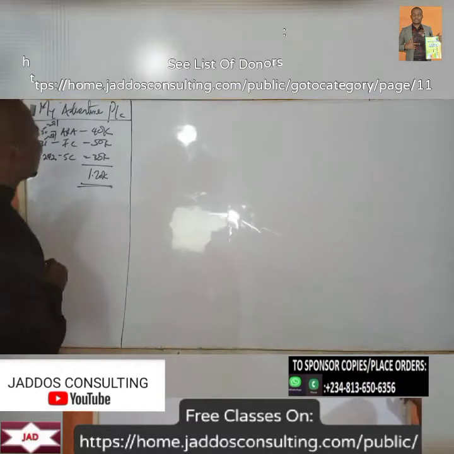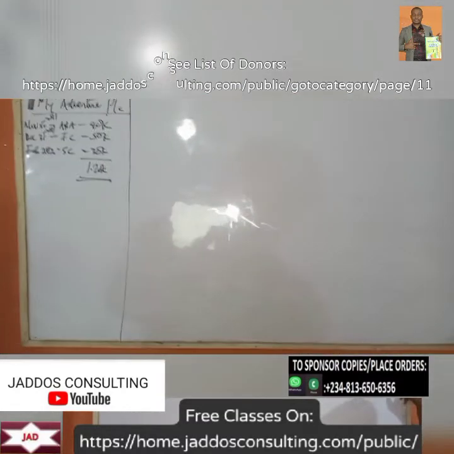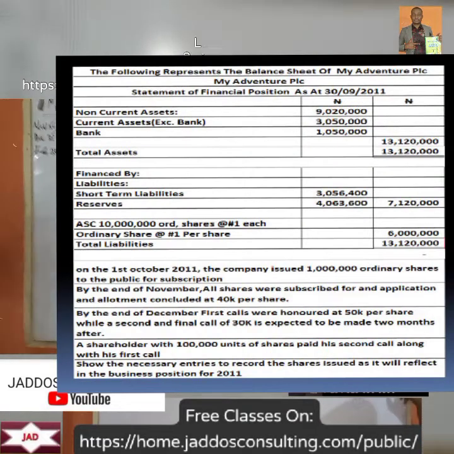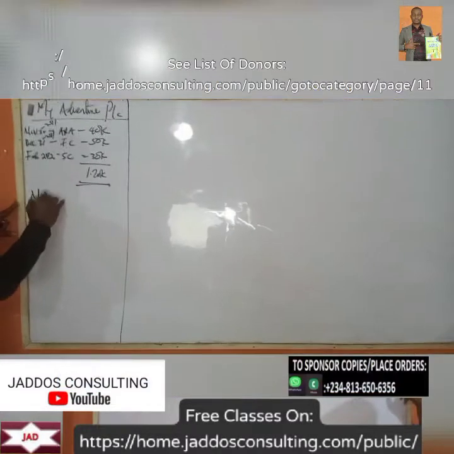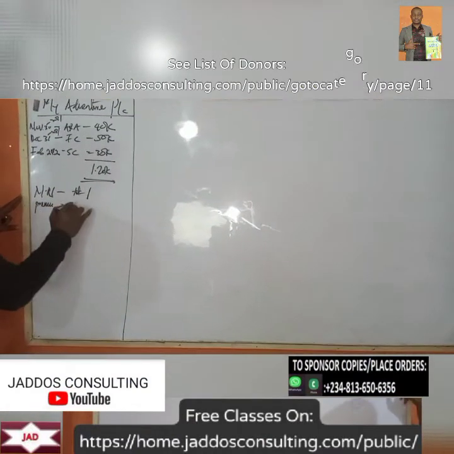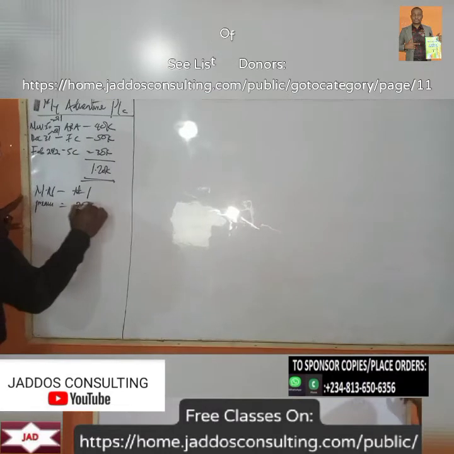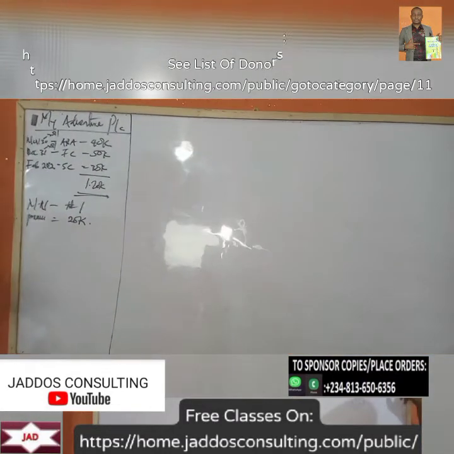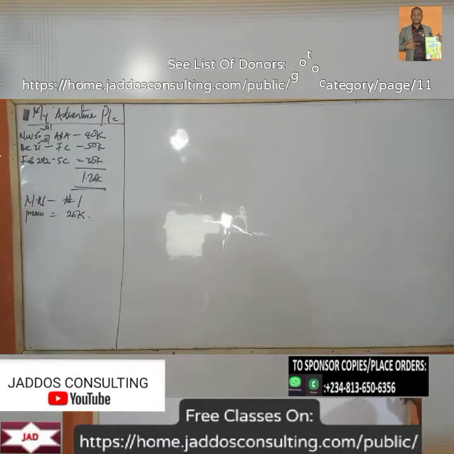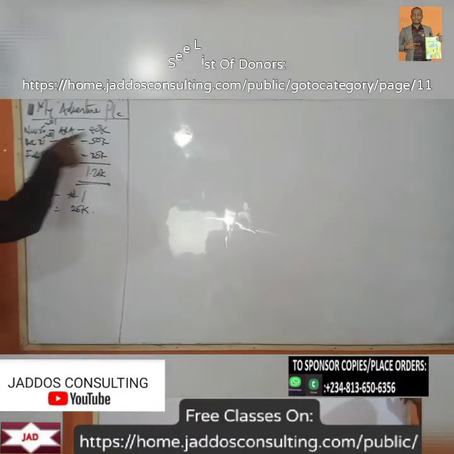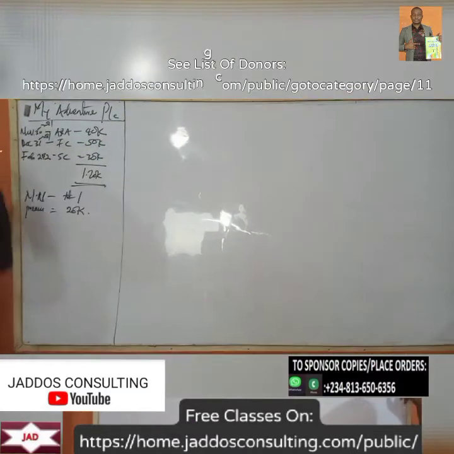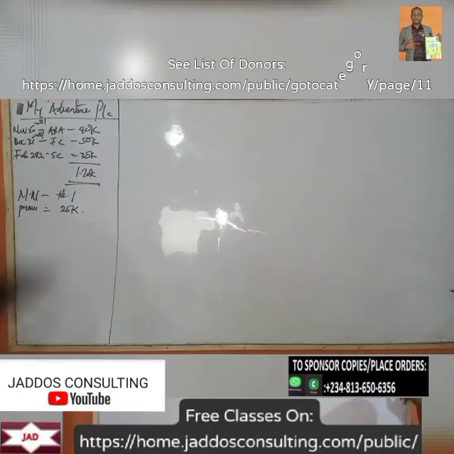Okay, right? So what's the nominal value? Nominal value there is 1 naira. Then that means we have a premium here to be what? 20 kobo. So you can see that of course the share was issued in 2011. In November 2011 we have 40 kobo. Then 2011 December we have 50 kobo. Then the second call will be the following year, and then we are reporting 2011.